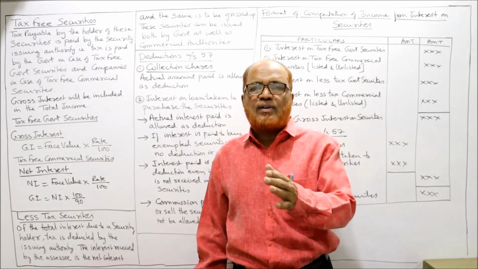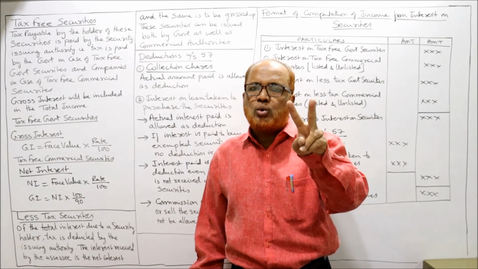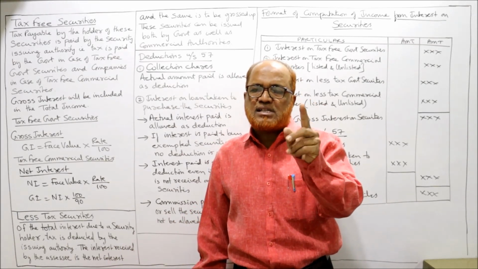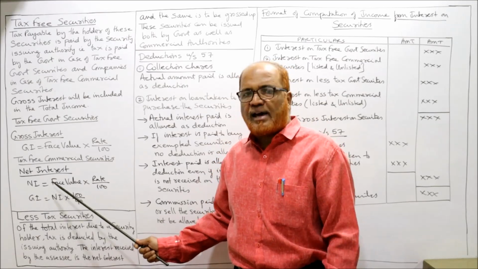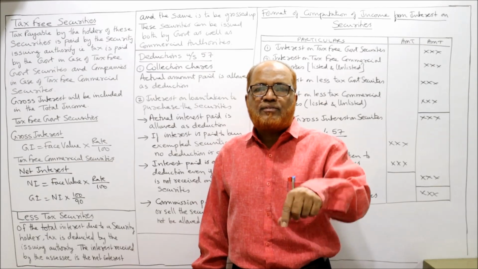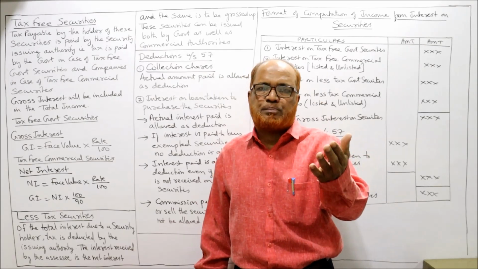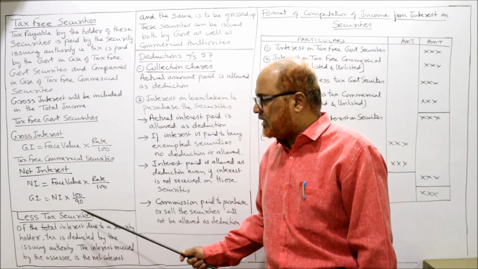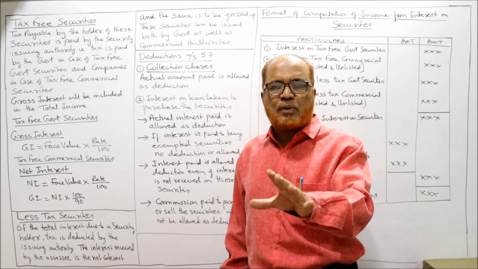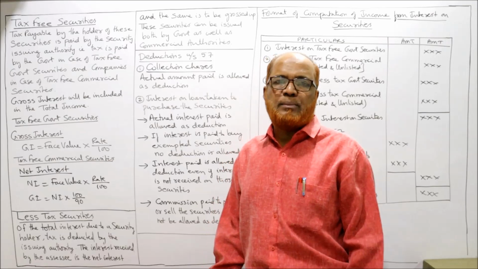If it is a tax-free commercial security, there are two steps you have to follow. The first step, calculate the net interest. Net interest is equal to face value into rate by 100. After calculating net interest, gross it up. Gross interest is equal to net interest into 100 by 90. That's all. So these provisions we are going to apply in the problems.